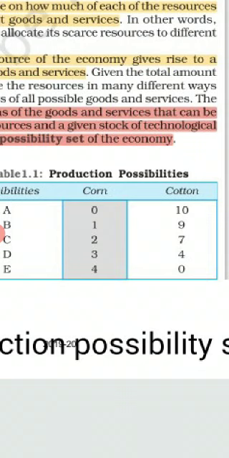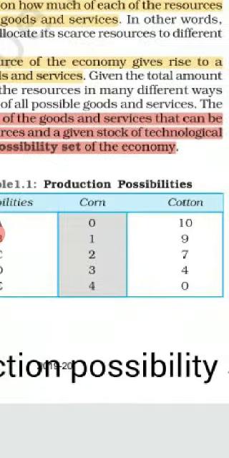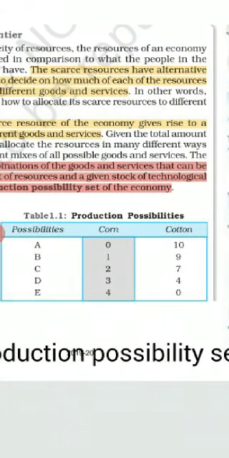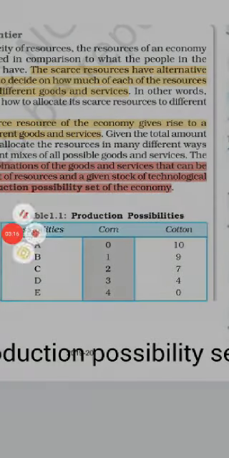Or look at the E combination. All the resources he can use for the production of corn, that is 4, and there will be 0 production of cotton. Or in between there can be different combinations, like in B, producer can produce 1 unit of corn and 9 units of cotton. Or in the C combination, 2 units of corn and 7 units of cotton, or 3 units of corn and 4 units of cotton. So there are different possible combinations of goods that can be produced with the given resources.